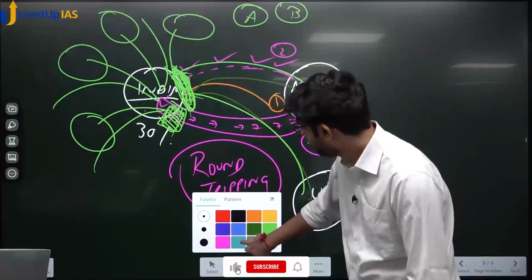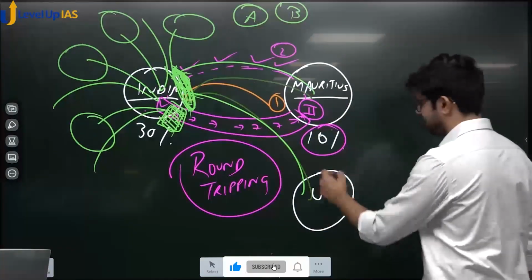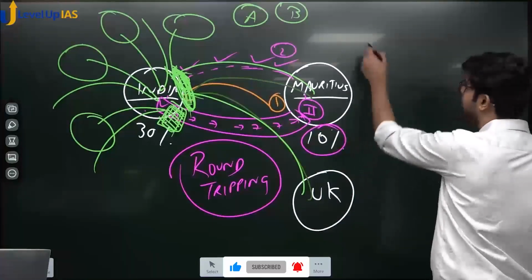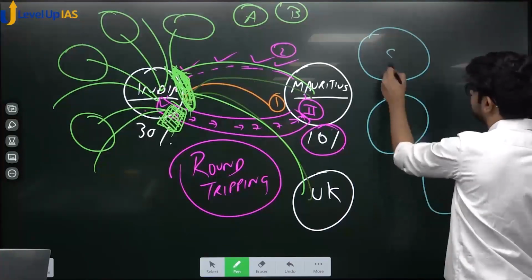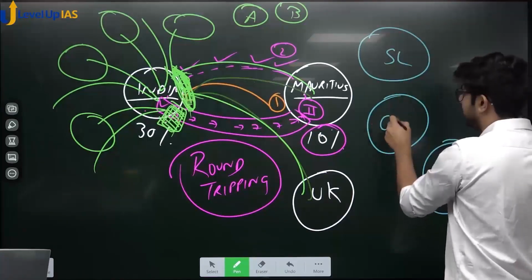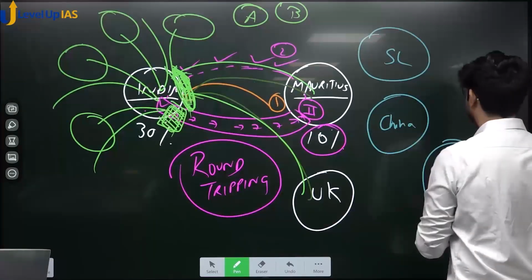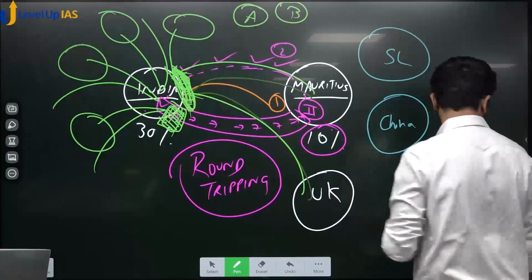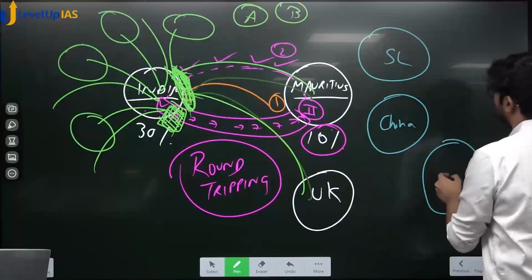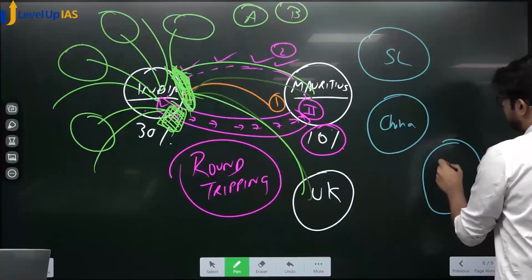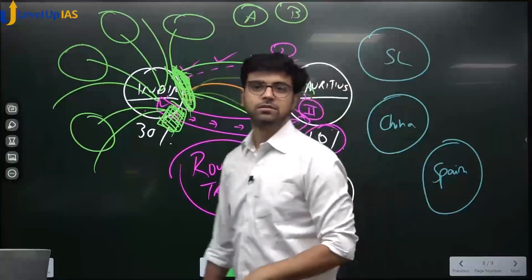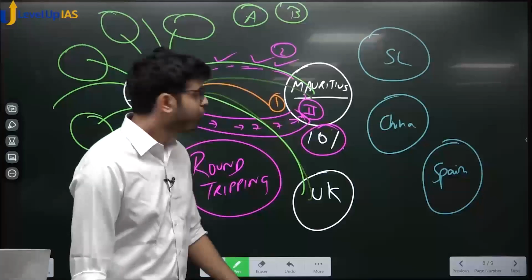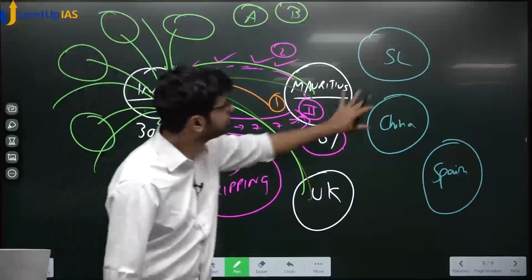so why are they coming to India? These people, why are they coming to India? Are there not other countries also for investment? There are other jurisdictions. There is Sri Lanka, there is, let's say, China. I would not say Pakistan, because Pakistan, what can it do? Let's say Spain, suppose. Okay? So why are they all flowing to India and why not to China, Sri Lanka, Spain?